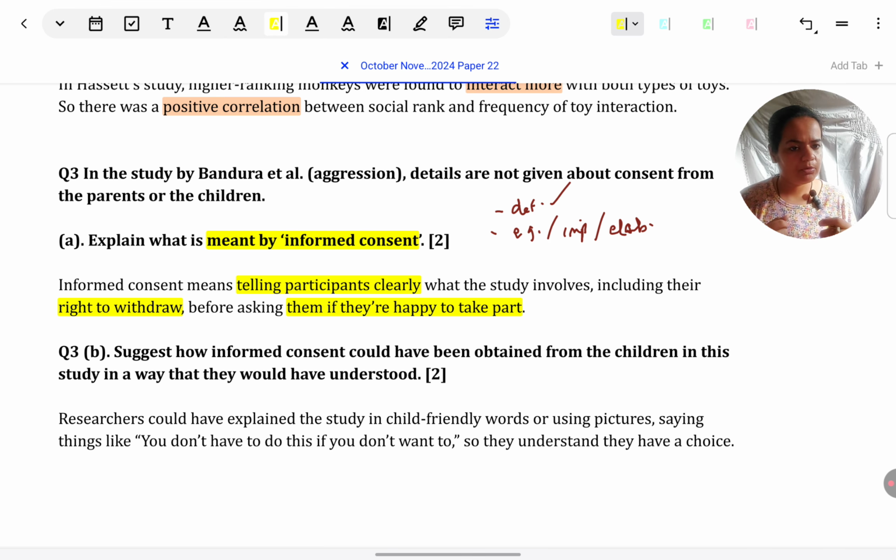Or I could give the importance, because human participants are involved, they shouldn't feel cheated later that without being told what the study is about, they were made to participate. So this guideline is important. I can put it that way also.